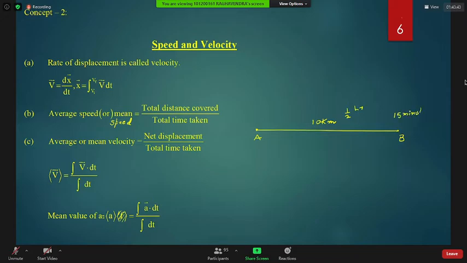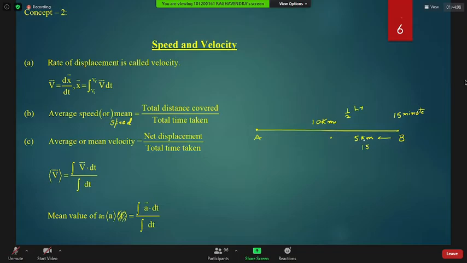And then you were returning. When you reached 5 kilometers, you met Medhans. In the return journey, with Medhans, you traveled 5 kilometers in 15 minutes.